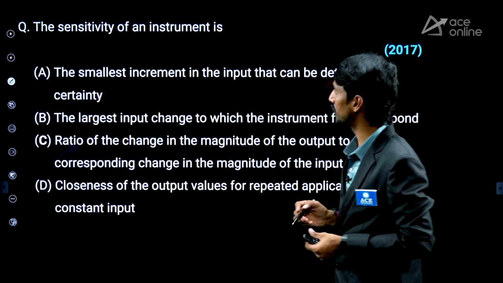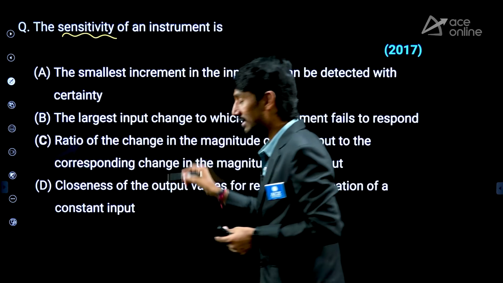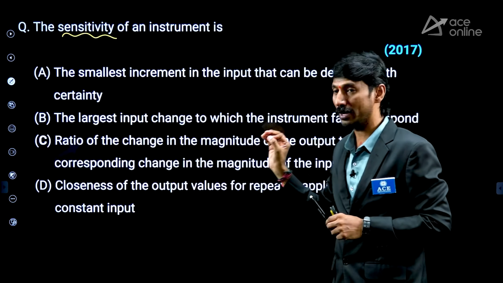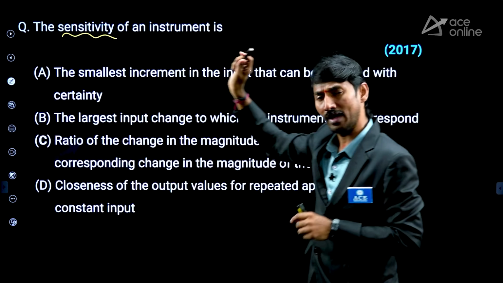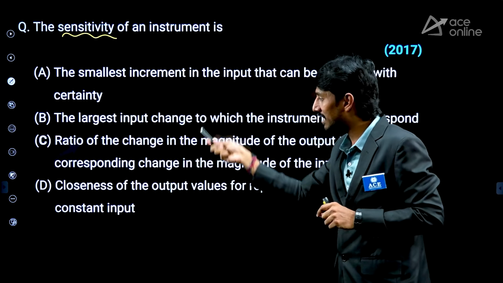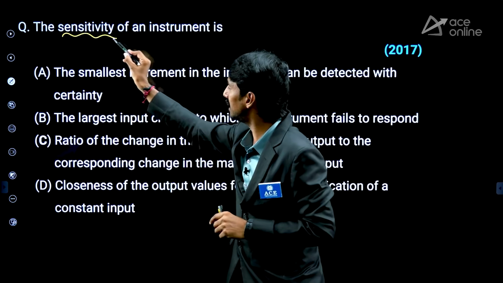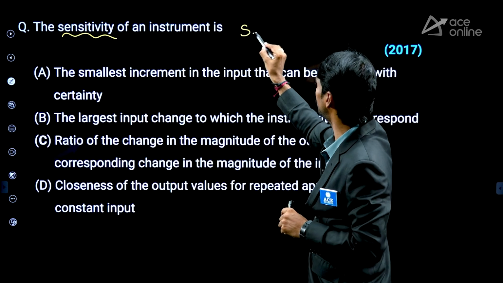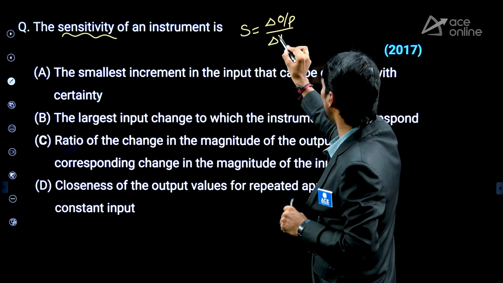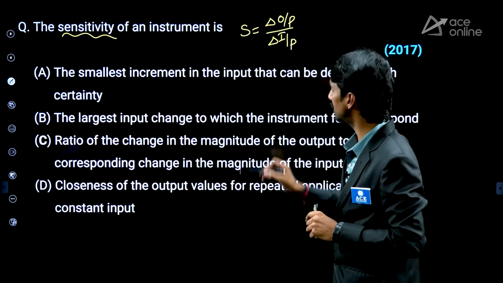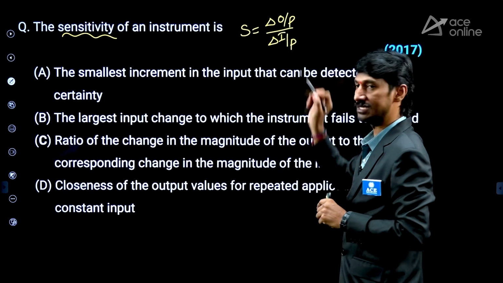Right? Next one. The sensitivity of an instrument. These kind of questions, you need to follow all the options clearly, because the question is very simple, the answer is very simple, but selection of option must be very much careful. What is the sensitivity formula? Delta output by delta input. This is one formula. Ratio of change in the output by change in the input.